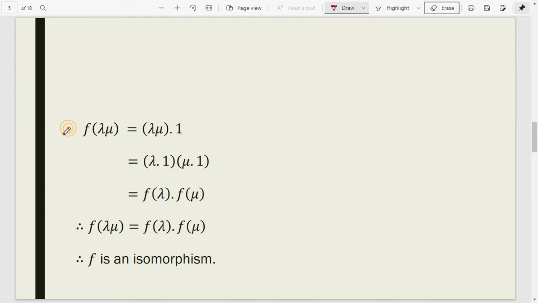Now f(λμ) is equal to λμ·1 by definition. So this is equal to λ·1 times μ·1. But by definition f(λ) is equal to λ·1, so λ·1 is equal to f(λ) and μ·1 is equal to f(μ). So f(λμ) is equal to f(λ) times f(μ). So f is an isomorphism.